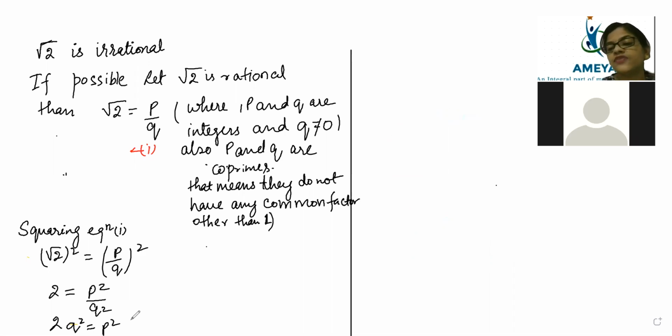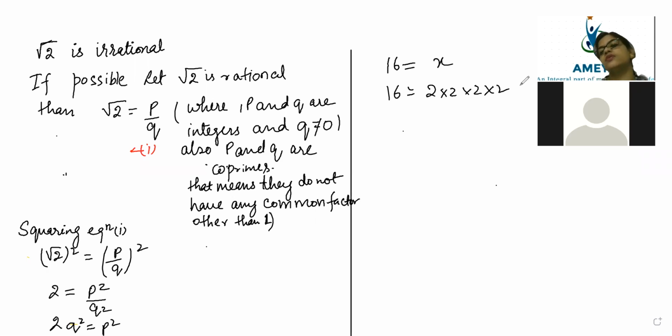So if I write 16 is equal to x, definitely this side x will have a factor of 2 into 2 into 2 into 2. Yes or no? Because LHS will be equal to RHS.